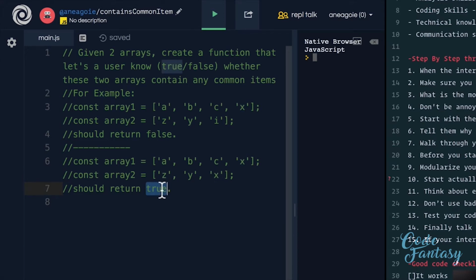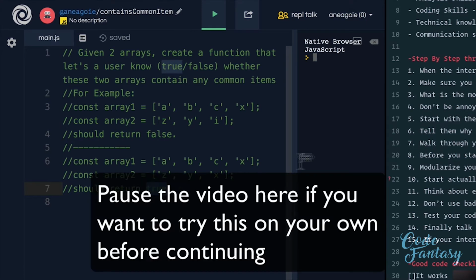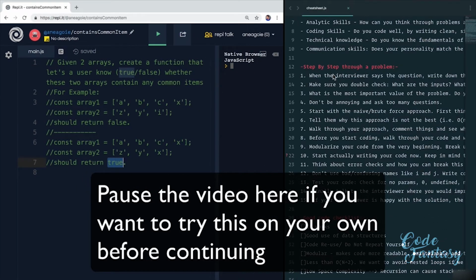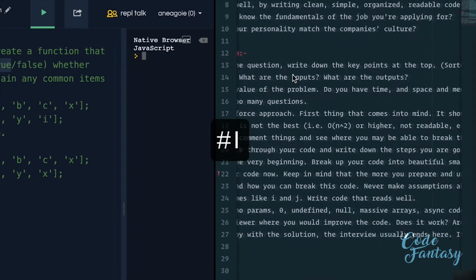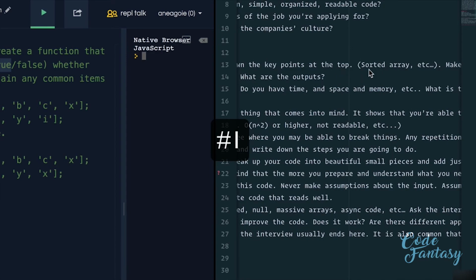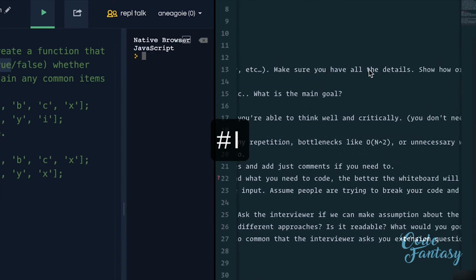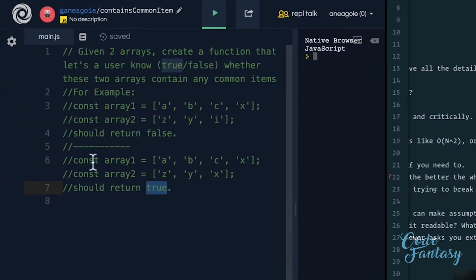So an interviewer just asked you this question. How will we go about solving it? Well, let's go step by step through our little guide. When the interviewer says the question, write down the key points at the top. Make sure you have all the details. Show how organized you are.